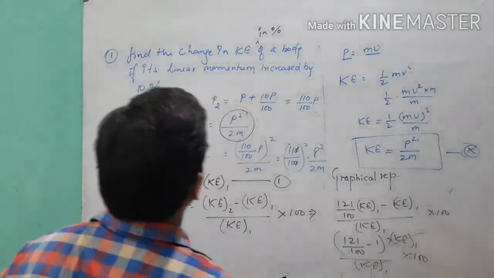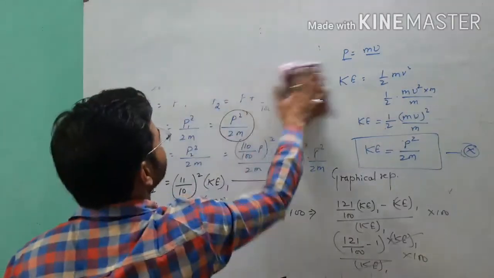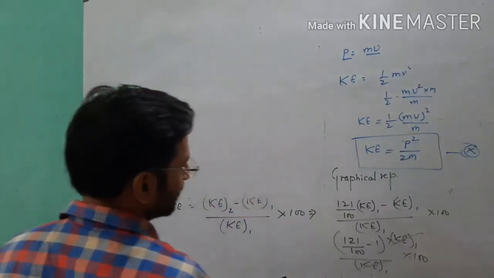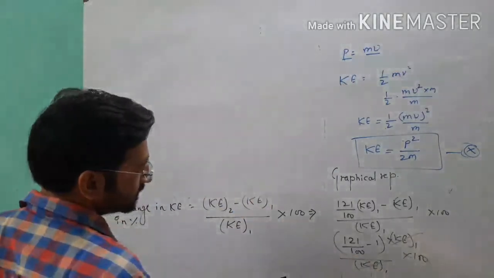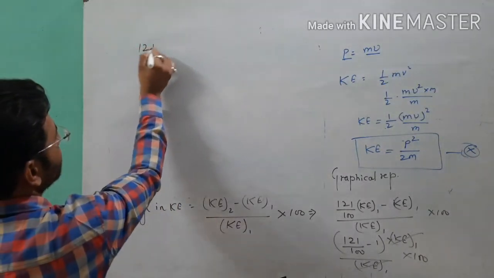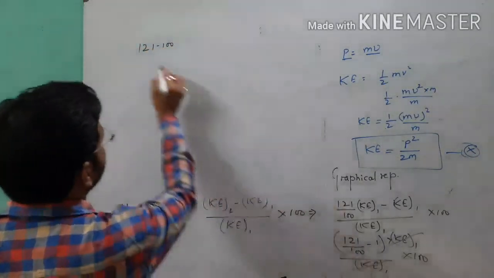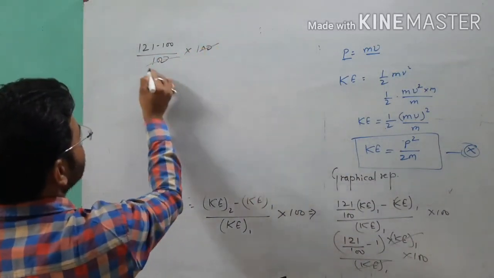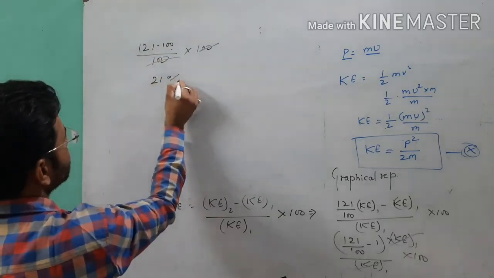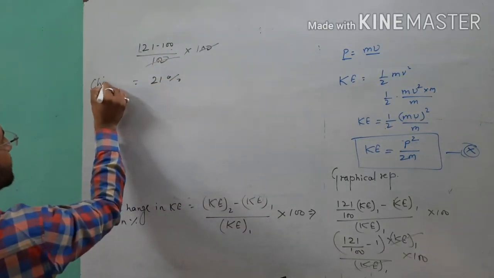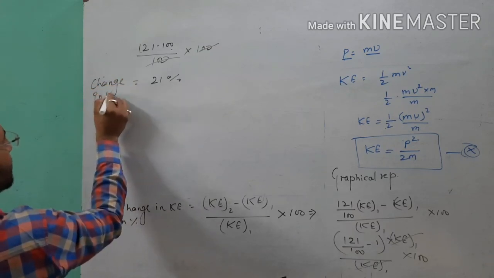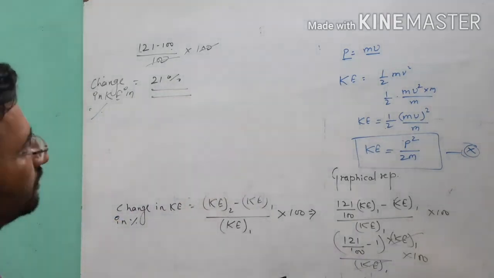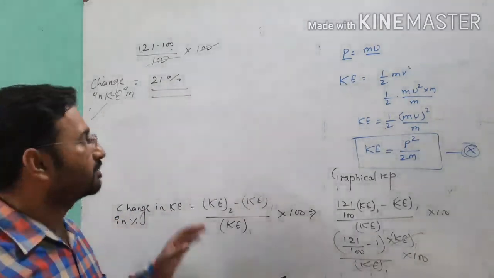So after that, your answer will be 121 minus 100 upon 100 into 100. So by cancellation, 121 minus 100 gives 21%. So your change in kinetic energy in percentage will be 21% if the momentum changes by 10%. Point clear?